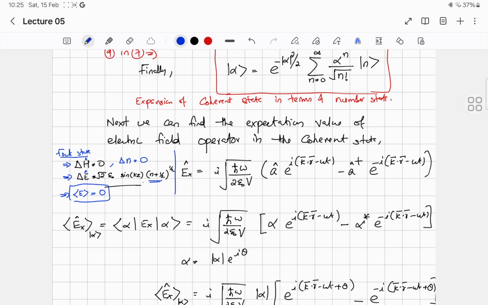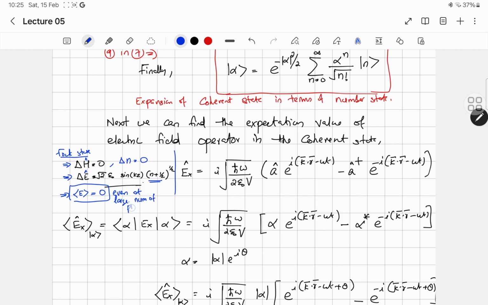But your Fock state does not have the harmonic nature even at a very high quantum number. The expectation value of the electric field is 0 even at a large number of photons.